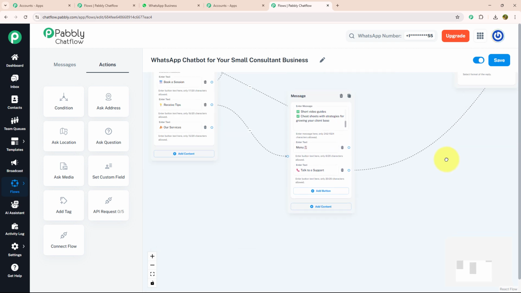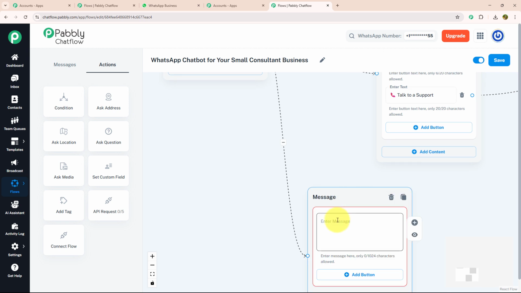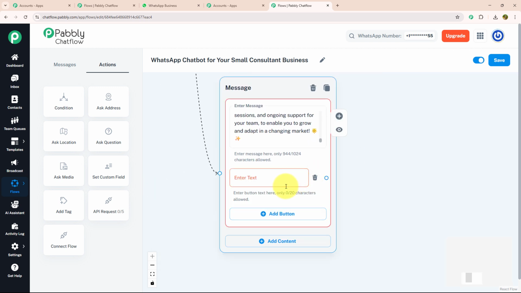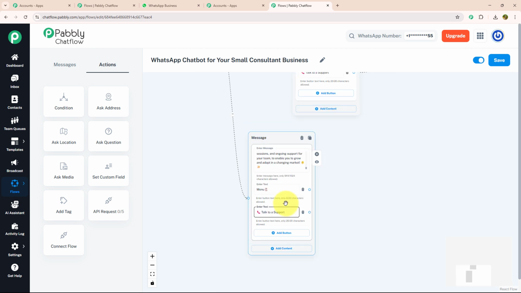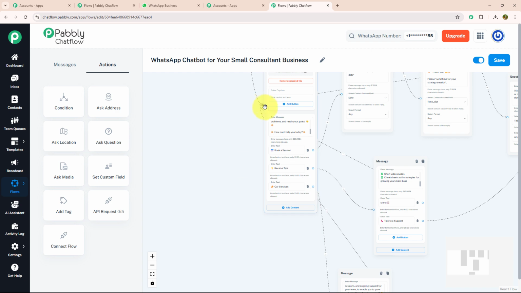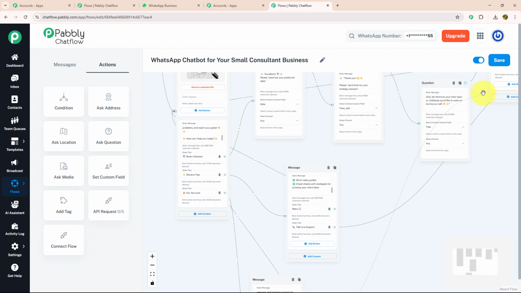Now let's move to our third action button, which is our service. To give information about our service, I'm going to drag and drop, select the text button and enter my message in which I have mentioned all the services that we provide as a company. And with that also I'm going to provide two action buttons, menu and talk to support. I'm going to connect this menu button with our initial message, and I'm going to connect the talk to support button with the message that we have put for talk to support.